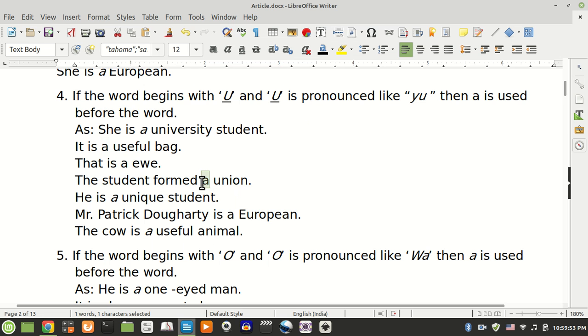The student formed a union. It is a unique. He is a unique student. Mr. Patrick Dougherty is a European. The cow is a useful animal.